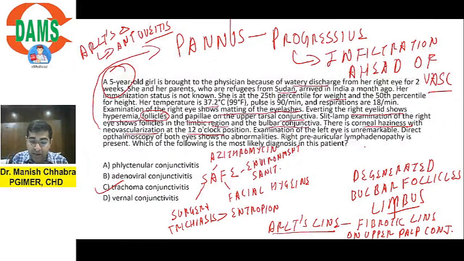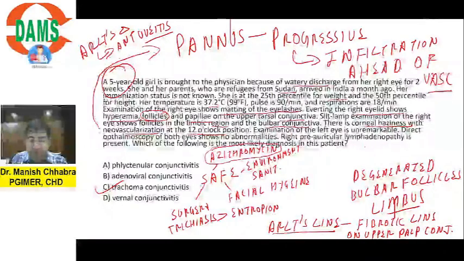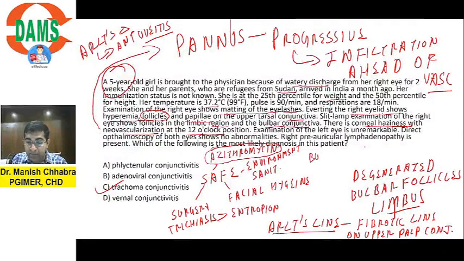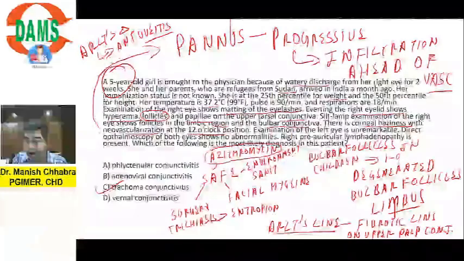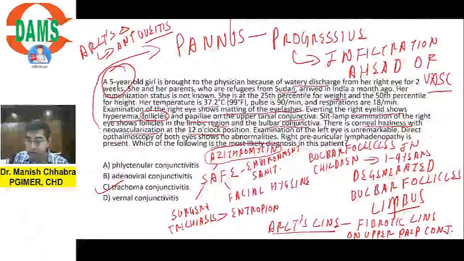That means when do we have to give azithromycin prophylaxis? When there will be presence of bulbar follicles in children whose age will be 1 to 9 years, and what should be the prevalence of these bulbar follicles? More than or equal to 10%.